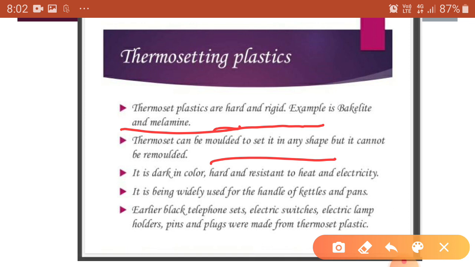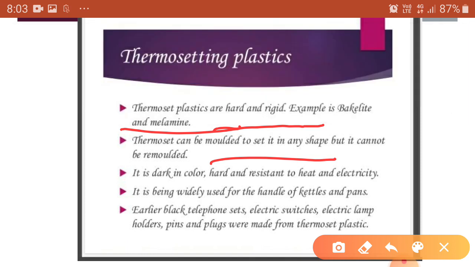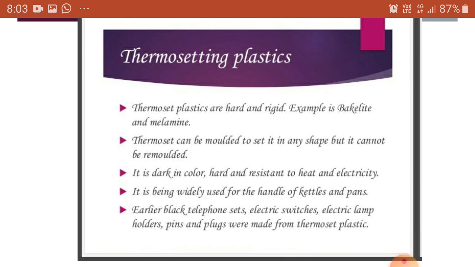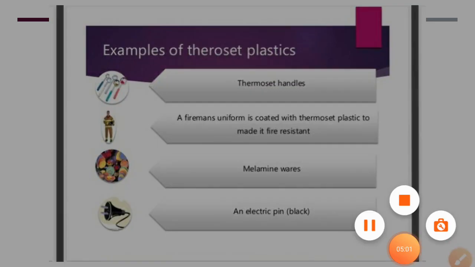So many items are made from these. Actually, melamine is a versatile material. It resists fire and can tolerate heat better than other plastic. So it is also used for making floor tiles, kitchenware and fabric which resists fire. Now come the examples of thermoset plastic.